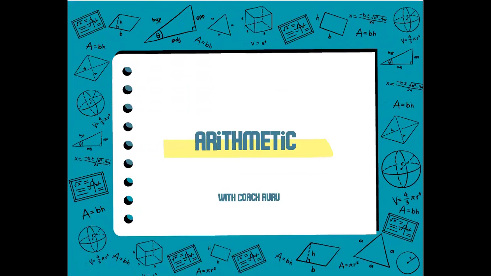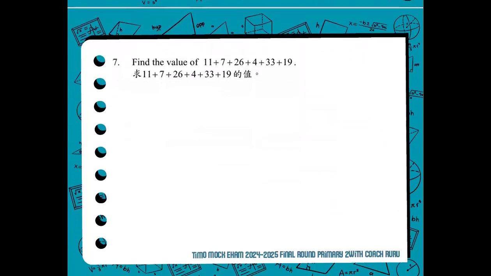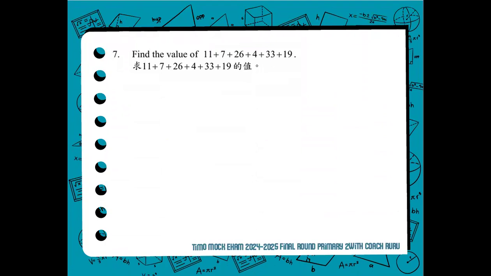All right. Now we proceed to number 7. And number 7 will be the first arithmetic question for this set. Number 7, we find the value of the expression 11 plus 7 plus 26 plus 4 plus 33 plus 19.